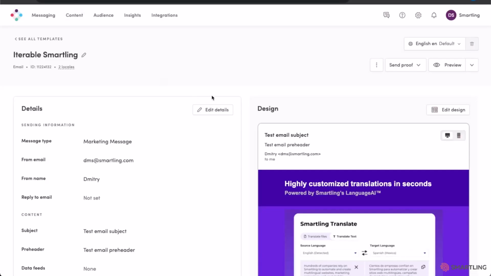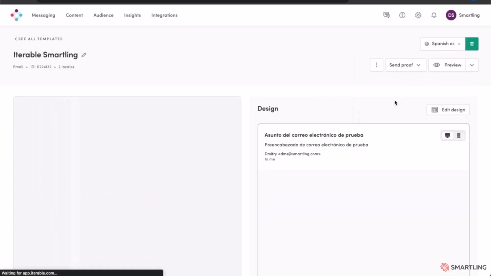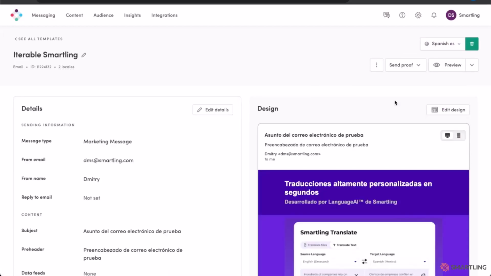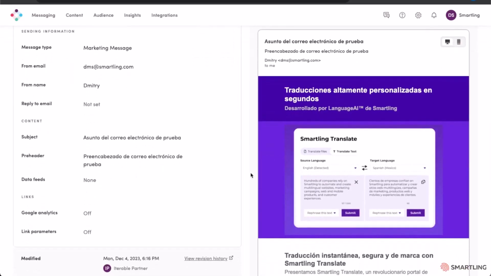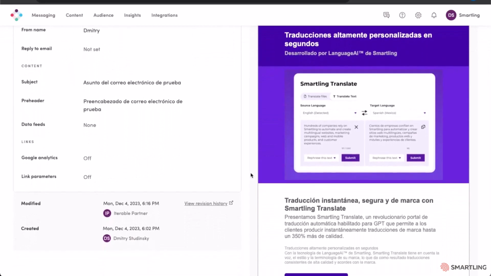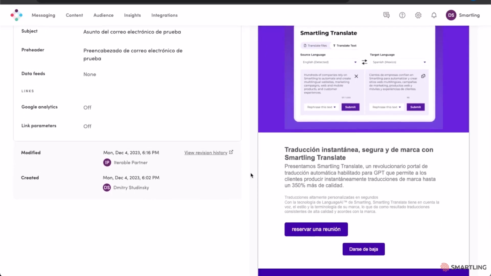Navigating back into Iterable and selecting now the language, we can see Spanish is now active. Selecting the Spanish, it's going to now show us the updated content for that language directly in Iterable. You can see our translations have been directly pushed back and updated the relevant areas on the email template.